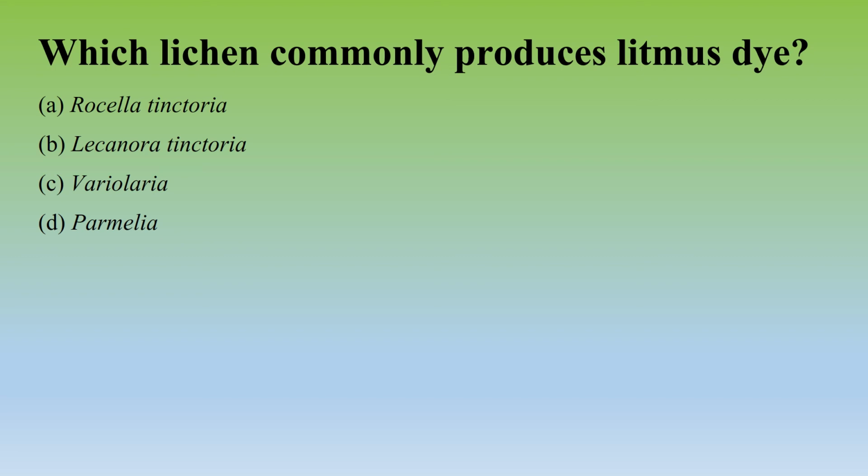And one thing is that this orcin can also be obtained from shale oil, but that is very expensive, as shale oil is itself very expensive, and the process of production of this orcin from this lichen is pretty much the same, and it is produced by the ammonia fermentation method. All the four lichens produce this dye, but commonly Rochella and Lecanora, that is A and B, will be the answer.